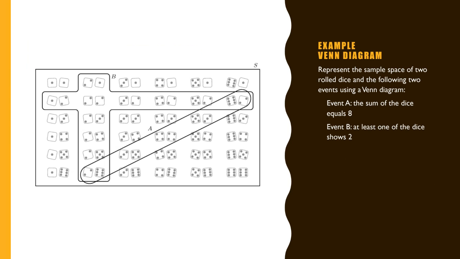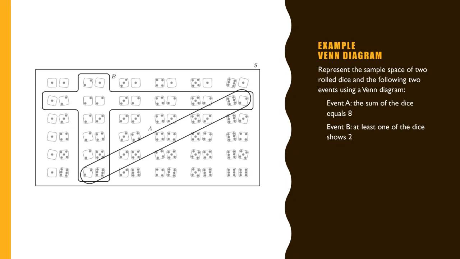So we see another example of this Venn diagram. If we are rolling 2 dice again, the same as before, we have 2 events. The first event says the sum of the dice should be equal to 8. So if you add them, they should come to 8. That is A. And the other one is that at least one of the dice should show 2.